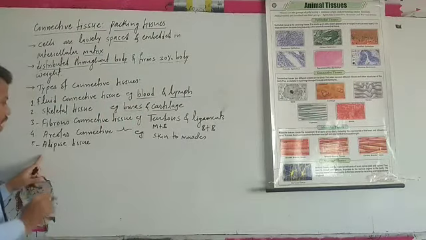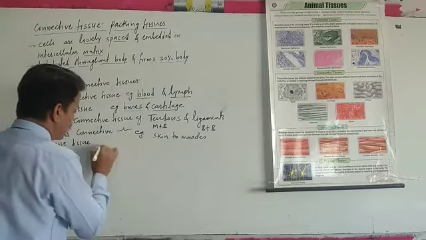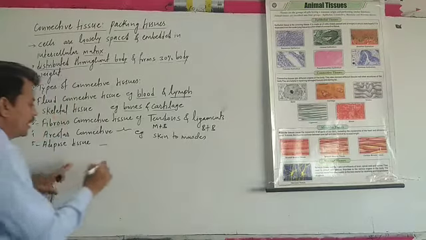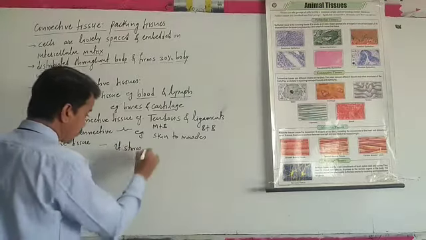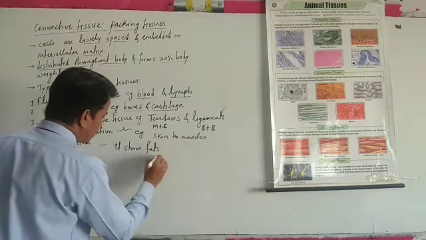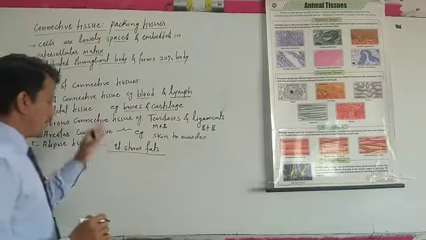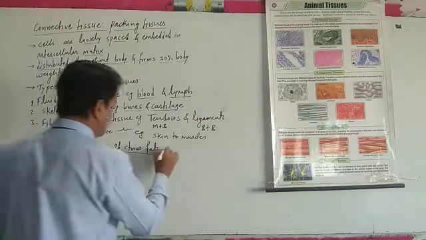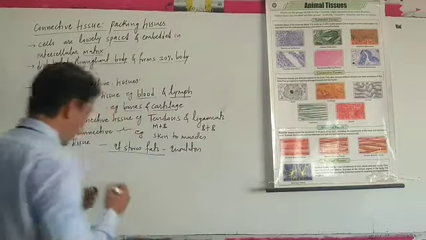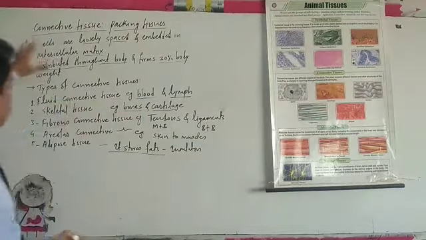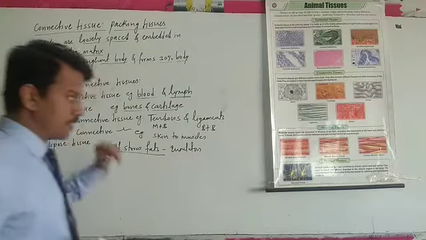The fifth one is adipose tissue, which mainly stores fats around the body organs and acts as an insulator. So connective tissue is also called packing tissue.